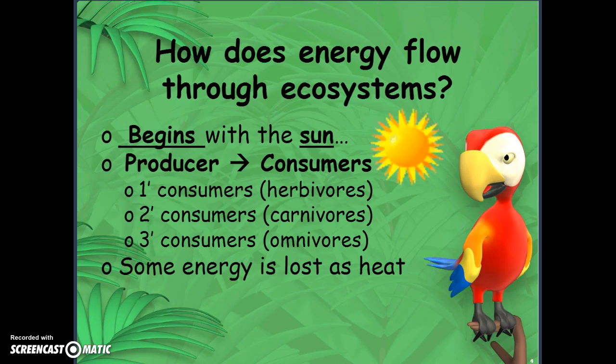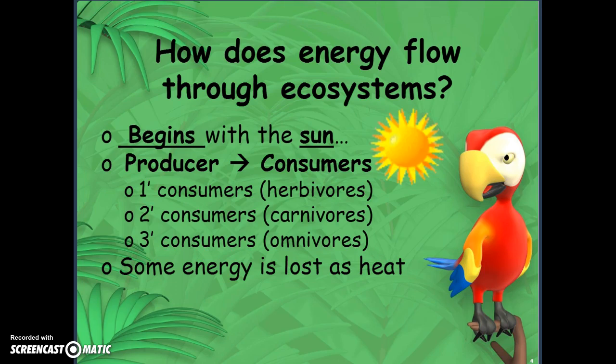How does energy flow through the ecosystems? It starts with the sun. The sun is our source of energy. The sun then gives its energy to those producers. Producers are the things such as plants that can make their own food. And then consumers eat the producers. We have first, second, and third order consumers.